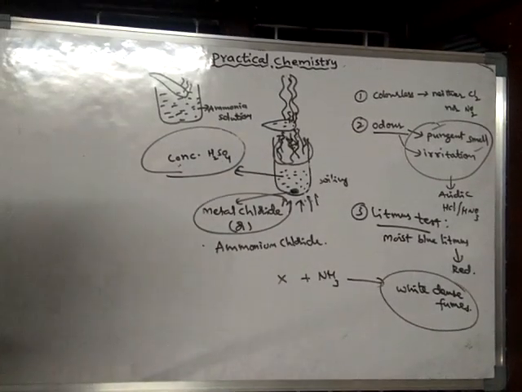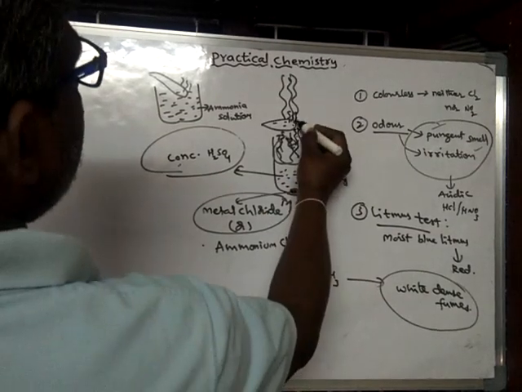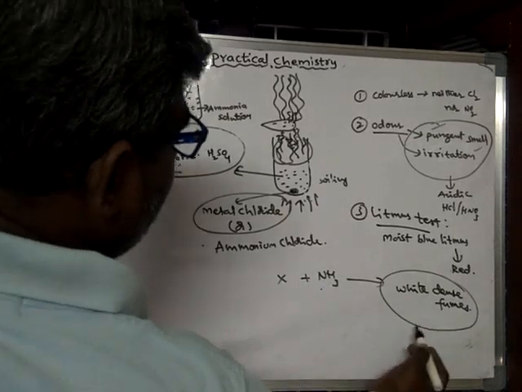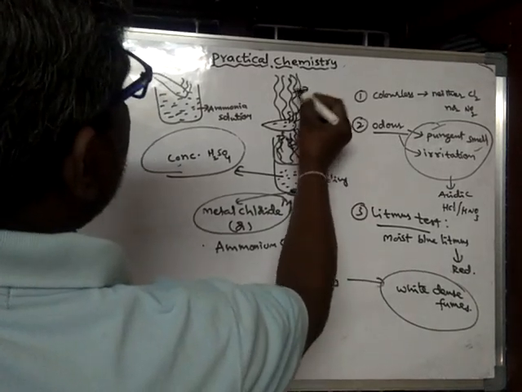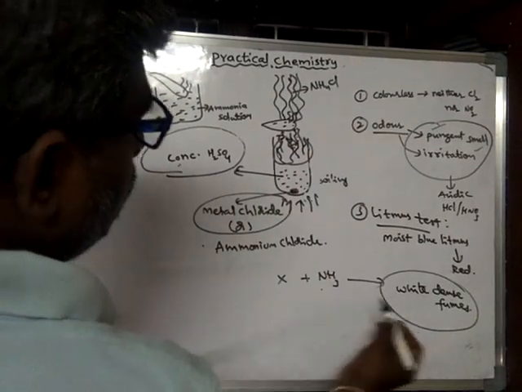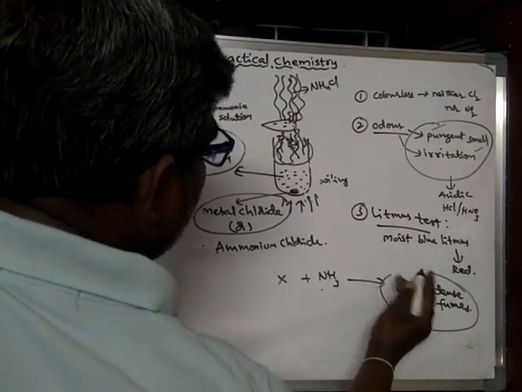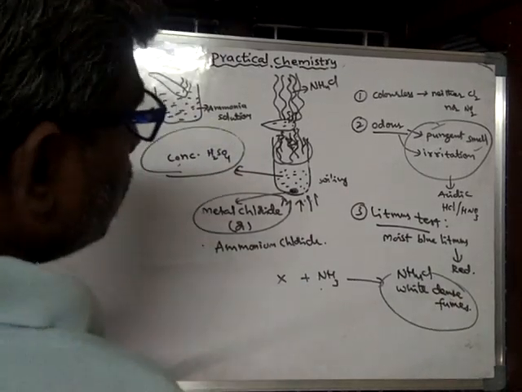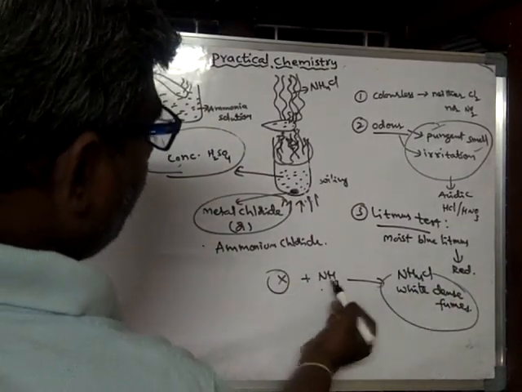Or else thick white fumes. Compulsorily these fumes should be of ammonium chloride, NH4Cl. So which gas will produce ammonium chloride with ammonia?